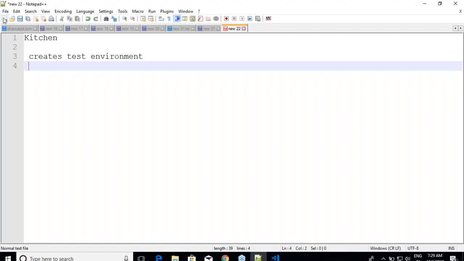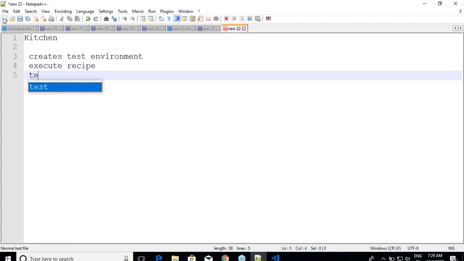And once this environment is ready, you can execute your complete recipe in it, or you can write test cases around it. Test cases are ruled out because that's something we are not doing right now. That is unit testing or behavior driven testing, which we can write. So we will be executing our recipe. That is what we do.